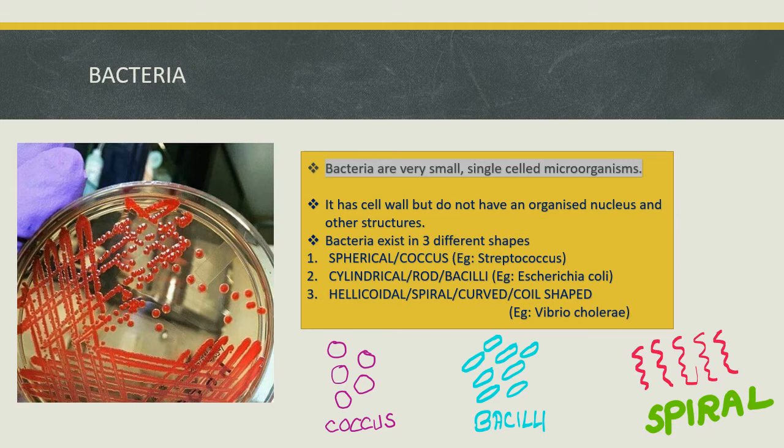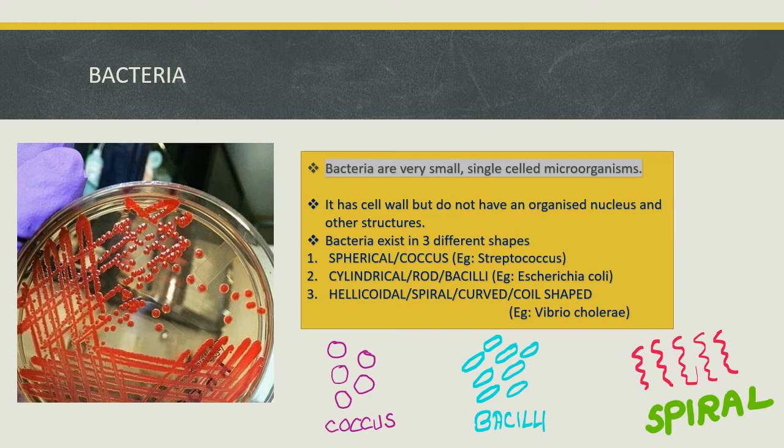The main shapes are spherical or coccus, cylindrical or rod-shaped called bacilli, and helicoidal, spiral, curved or coil shaped, or vibrio shaped. So there are 3 main shapes given for the classification of bacteria.